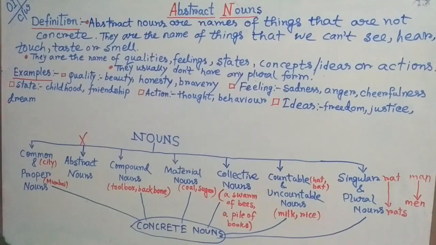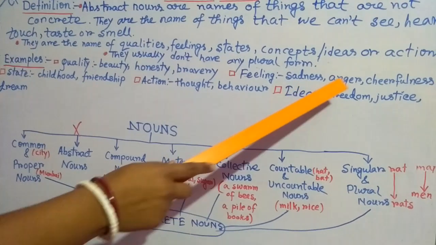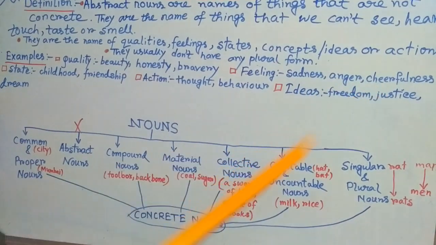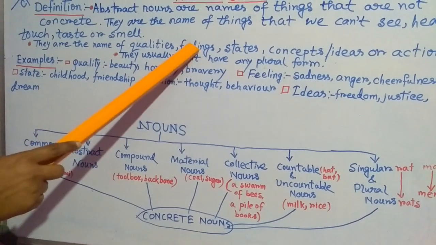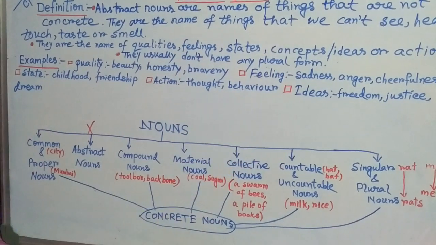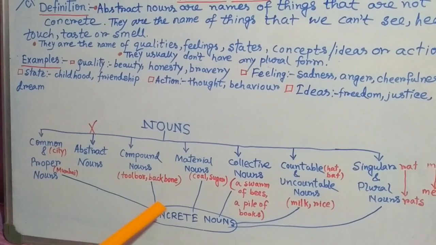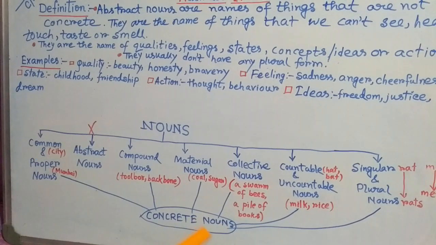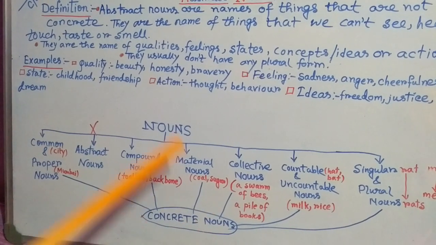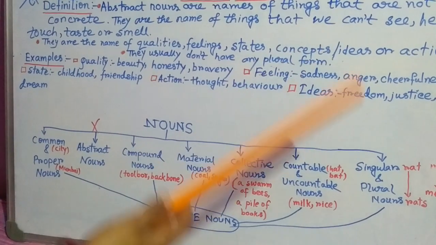Then feeling: sadness, anger, cheerfulness. Look at here. They are the names of feelings. Then they are the names of states. States means childhood, manhood, friendship, womanhood. They are the names of concepts or ideas.